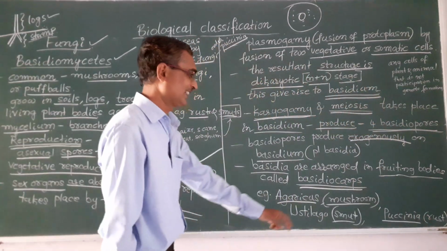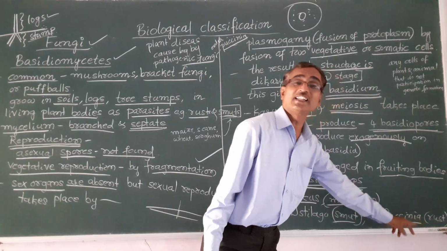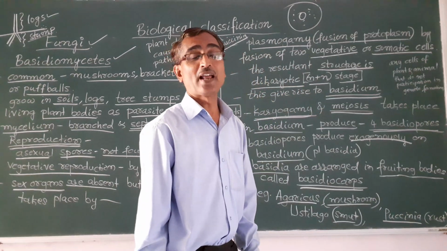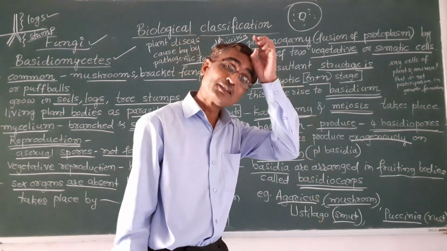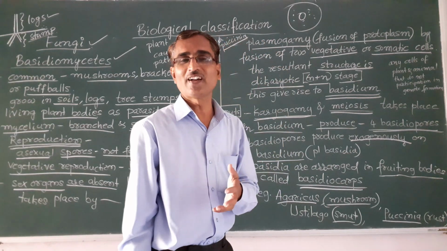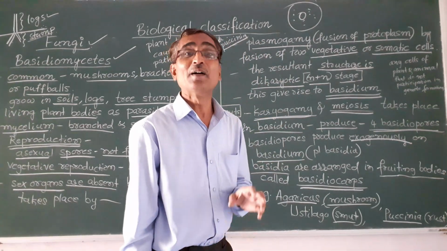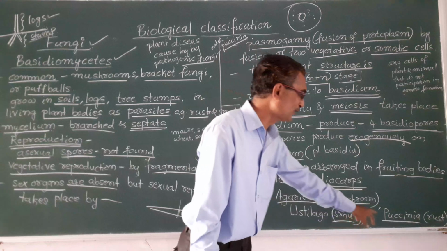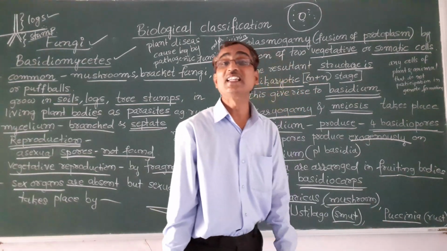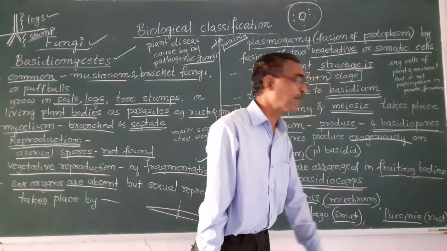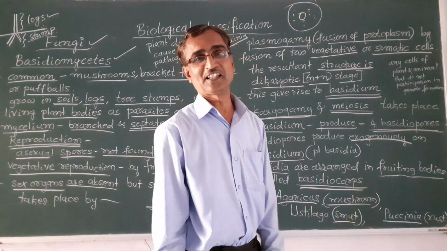I have already told you rust is a plant disease caused by a pathogenic fungus, and it belongs to the order Pucciniales. That is why it is called Puccinia, that is rust.